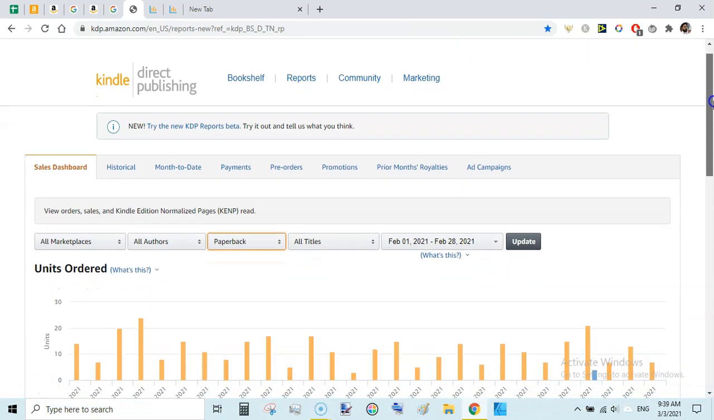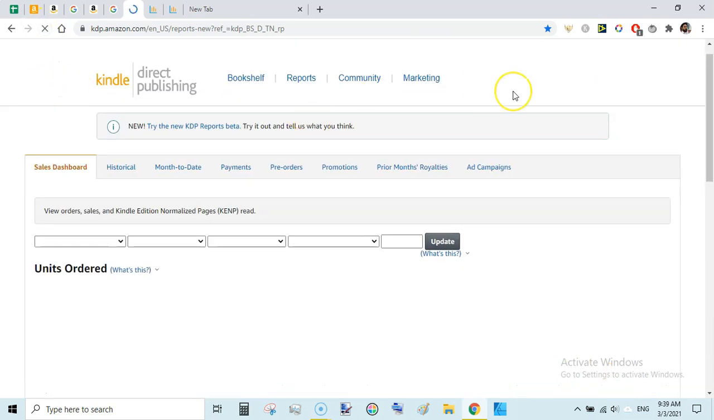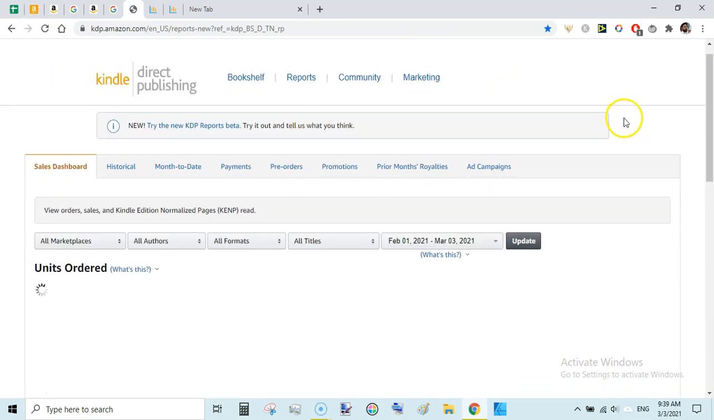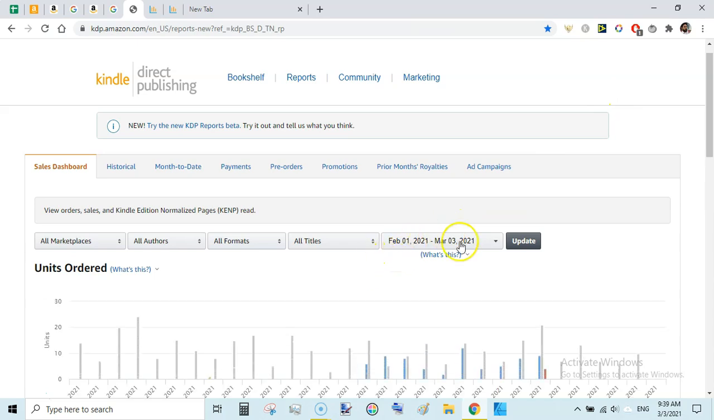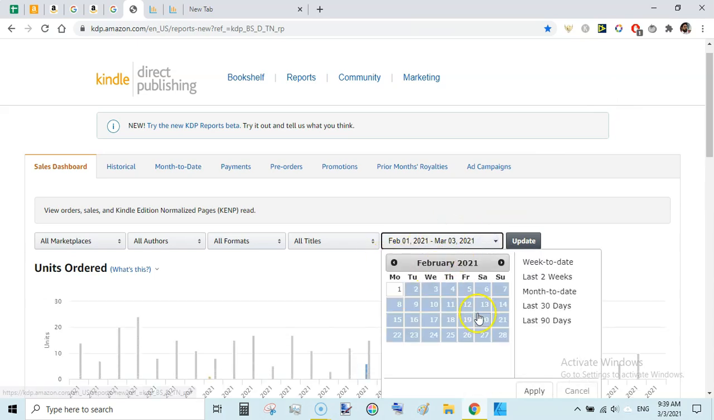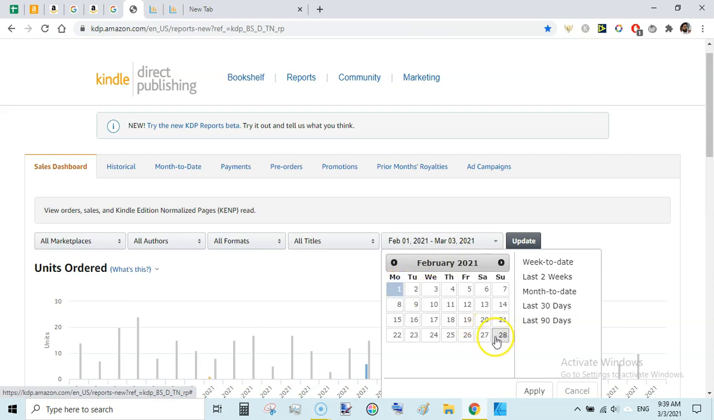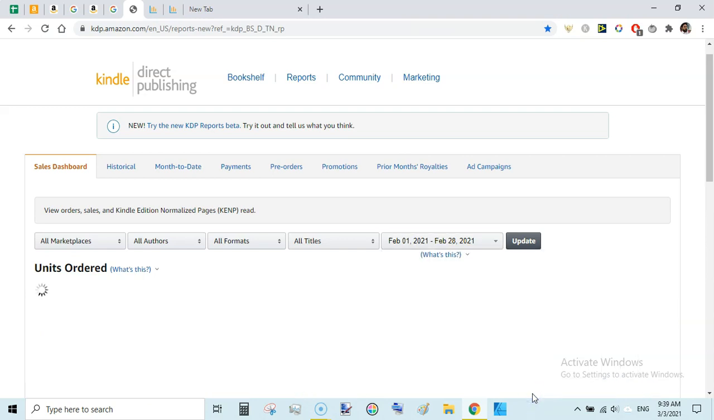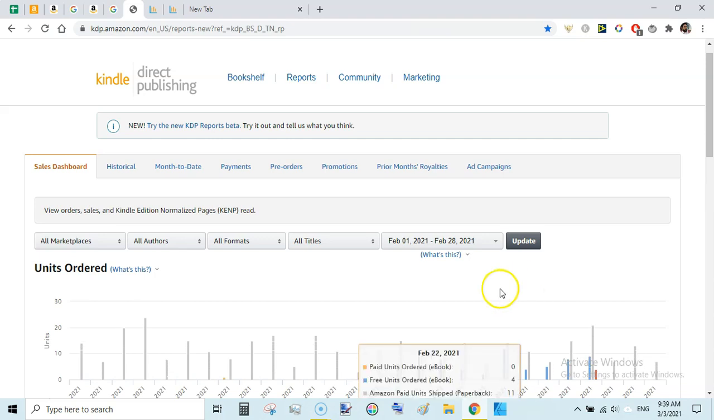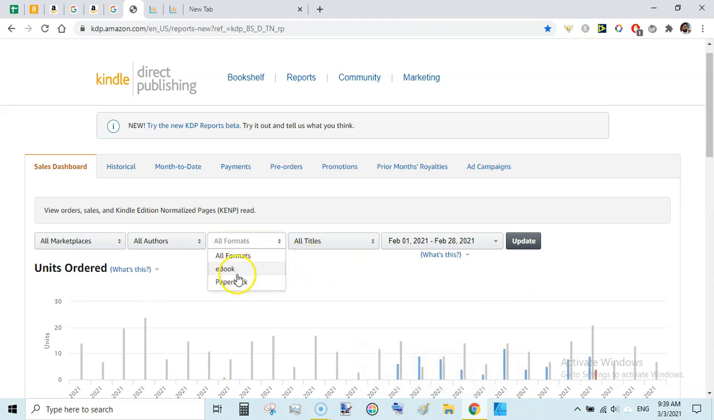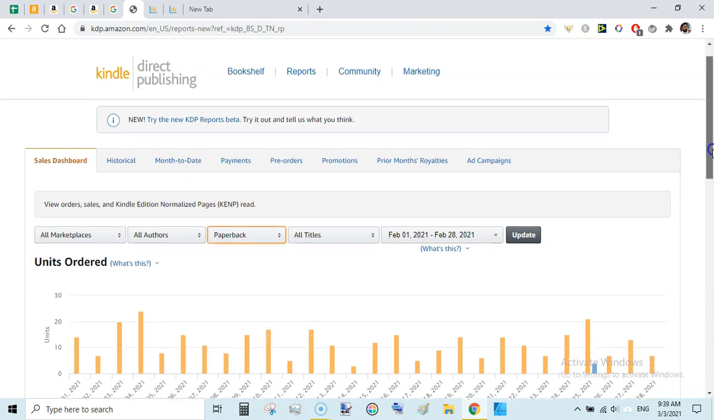So let's get started. I am here in the KDP dashboard section, report section, and that is the dashboard. Let me refresh this so that it is showing Feb 1 to March 3. Just filter it Feb 1 to Feb 28 and then apply. It is also showing the free units ordered ebooks. I will filter by paperbacks only and then it will update.